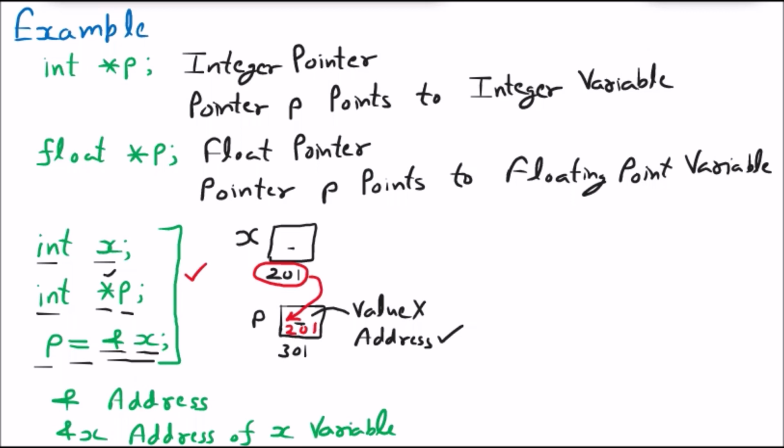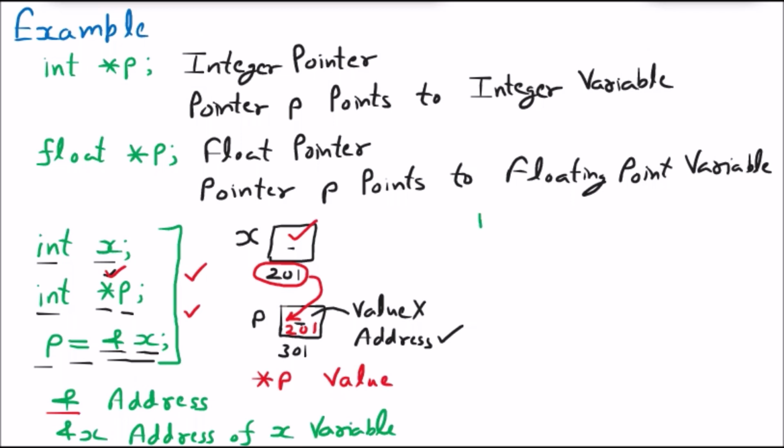Now we must know one thing. After doing all these steps, if I write star p, then star p will give me the result of the value. Just like we use & for the address, we use star for the value. Now this creates so much confusion, because we are saying star is a pointer, and then we are saying star is a value. So all of you please pay attention. I am giving one example to make you understand.